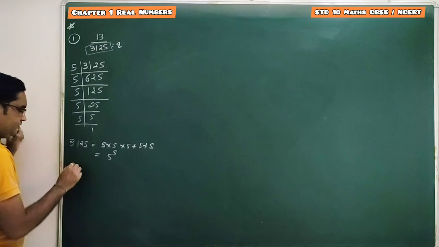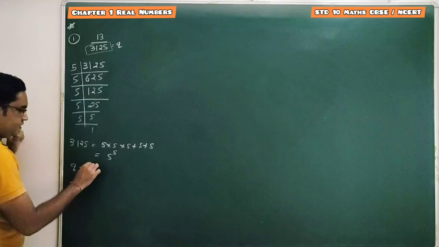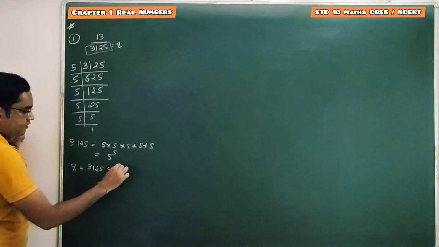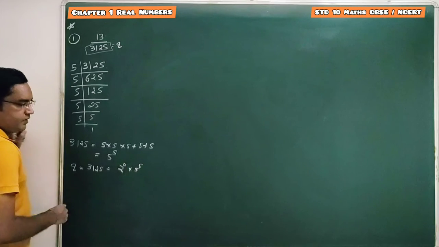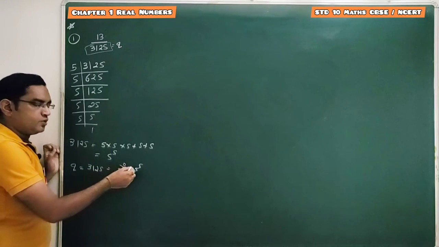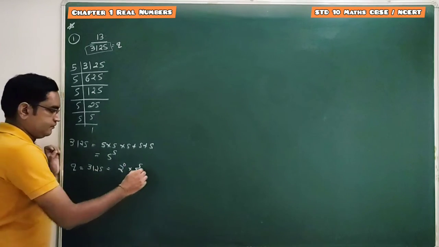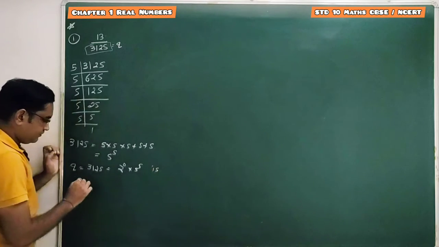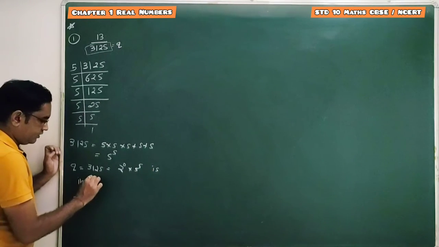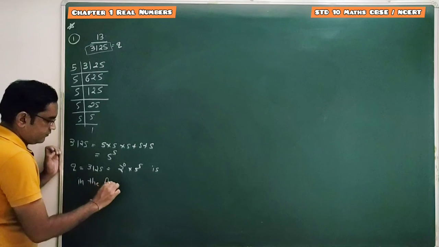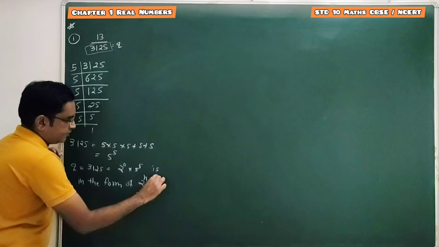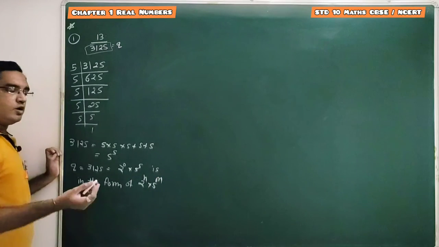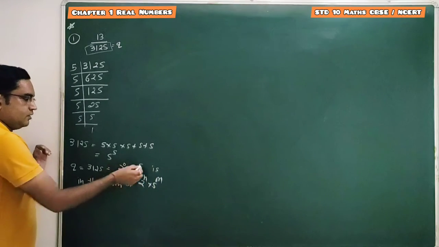So can we say this denominator q, which is 3125, is in the form of 2 raised to 0 into 5 raised to 5? Yes, this is in the form of 2 raised to n into 5 raised to m, where n can be whole number, m can be whole number. Done.